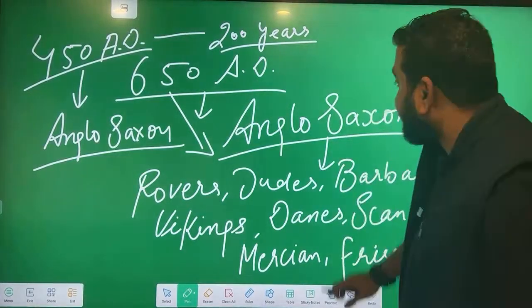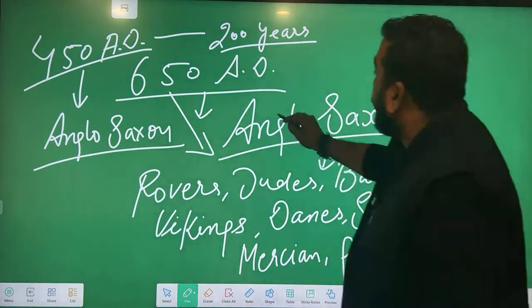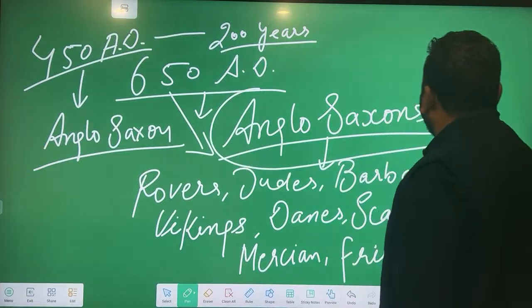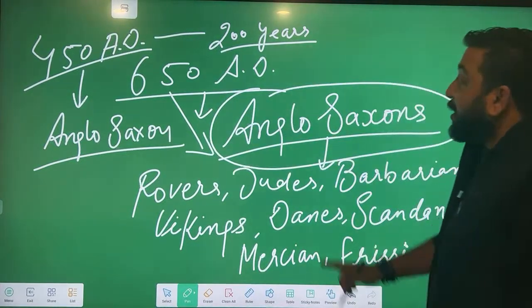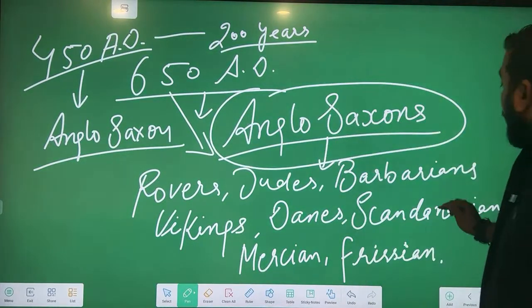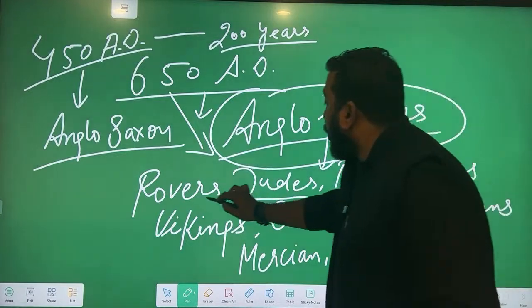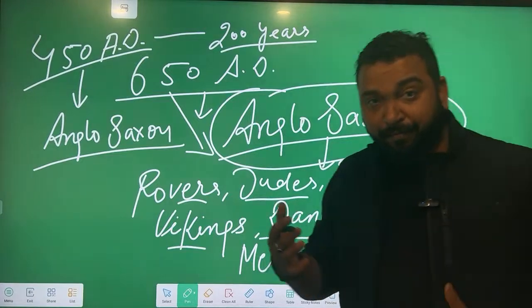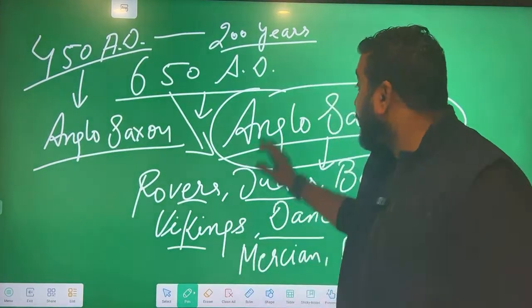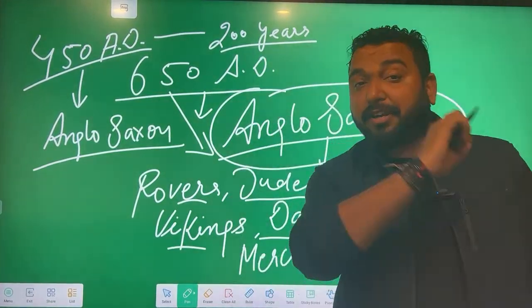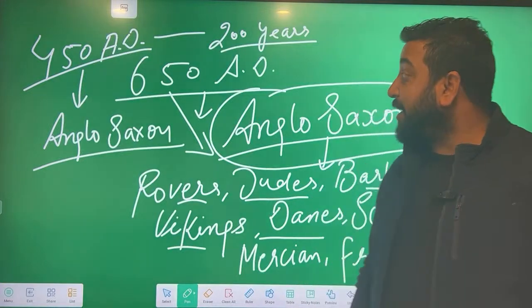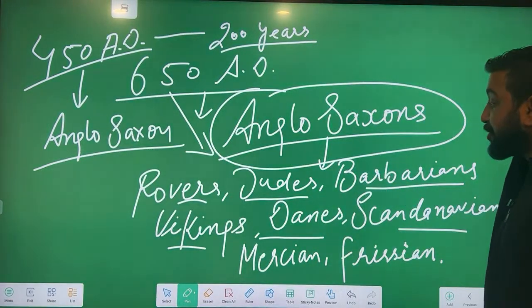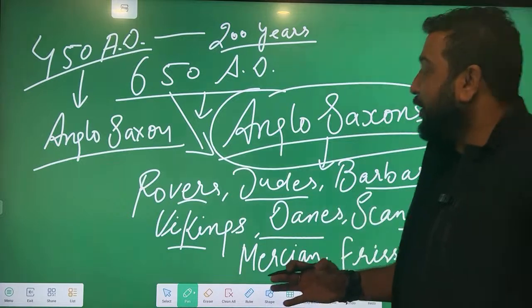Now see what happens. Who is the king? Who is the most important, powerful tribe? Anglo-Saxon. So by 650, all these tribal kings, all these tribal rulers, they started obeying and accepting the Anglo-Saxon king as their king. Edward the Confessor became the king of Anglo-Saxons, a strong nation.